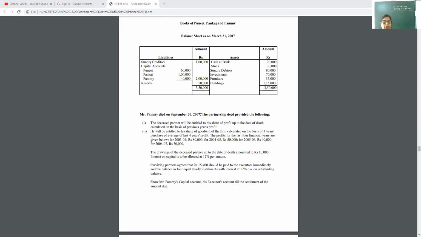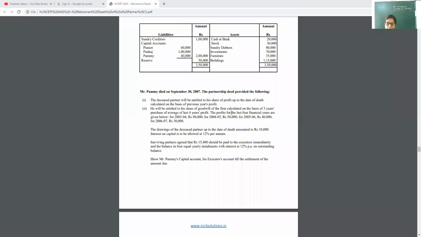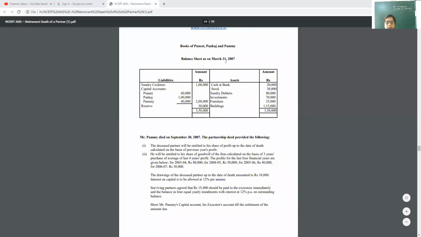So the first thing which we will keep in mind is the date of death, that is 30th September. The deceased partner will be entitled to his share of profit up to the date of death, calculated on the basis of previous year's profit. So previous year's profit will be the basis. Here the date is 30th September, and this balance sheet is of 31st March.